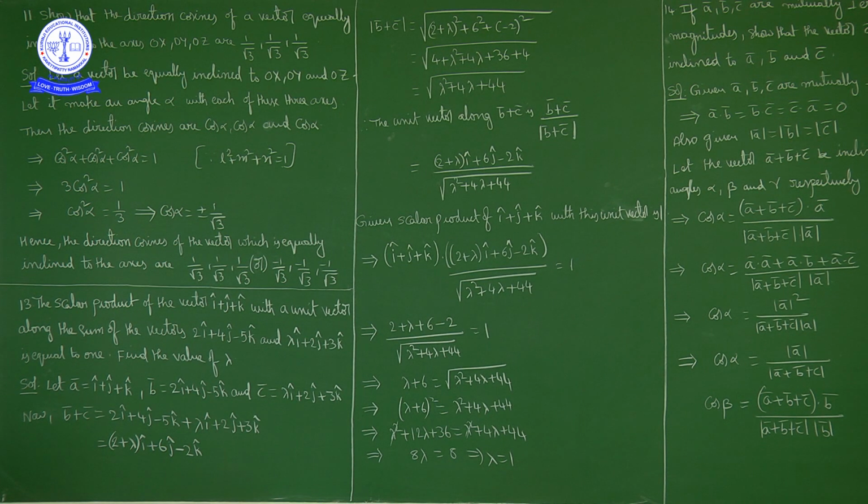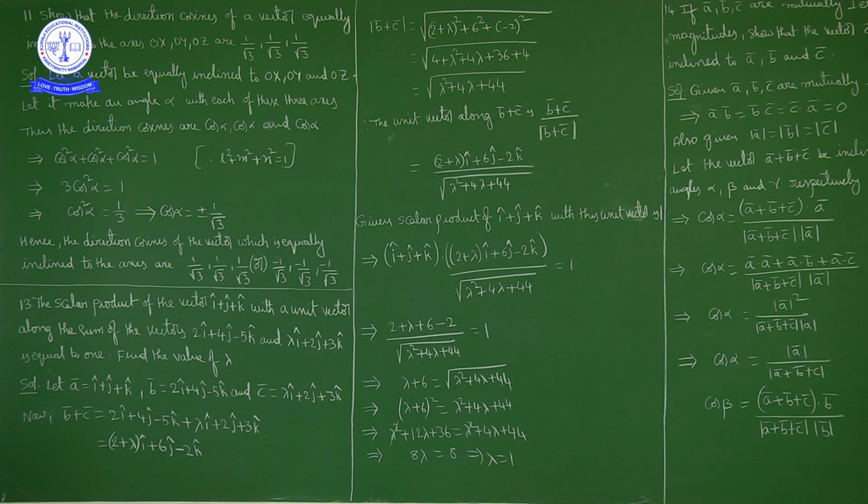Okay. The unit vector along b bar plus c bar is what? It is (b bar plus c bar) upon the magnitude of (b bar plus c bar). So b bar plus c bar is (2 plus lambda) i cap plus 6j cap minus 2k cap, upon the magnitude, which is the square root of lambda square plus 4 lambda plus 44. This is the unit vector along b bar plus c bar.